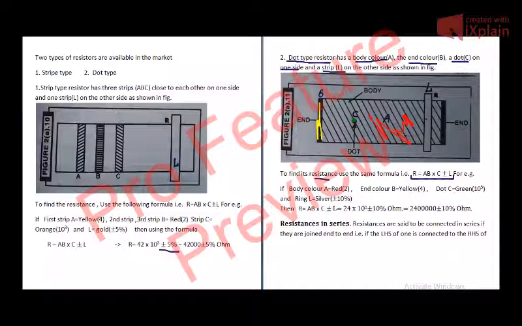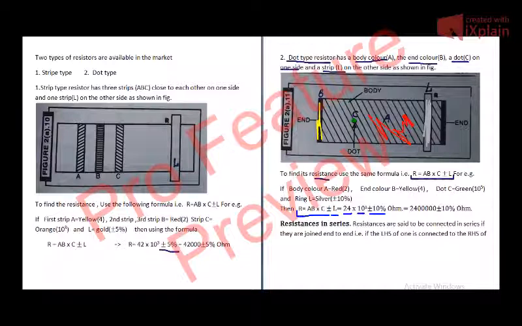And the ring L, that is strip L, is in the form of a ring, and if its color is silver, then we use the table. We see that its resistance will be R is equal to AB into 10 raised to C plus minus L. Now A is equal to 2, B is equal to 4, and multiplied by 10 raised to power 5, plus minus 10% for silver.